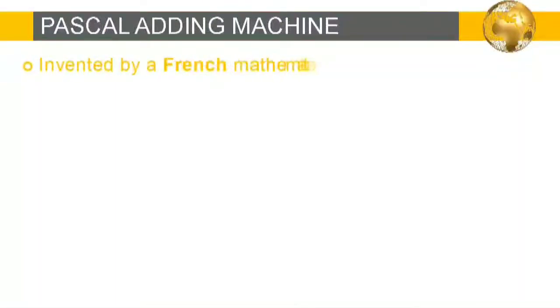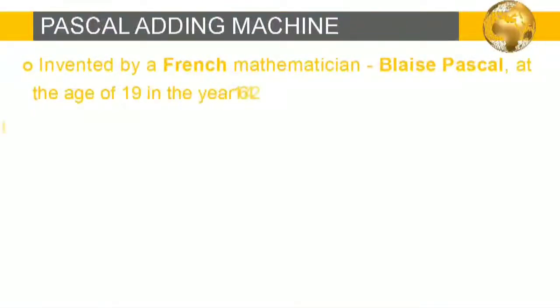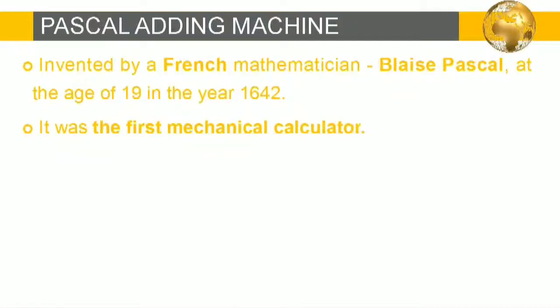Now let's understand Pascal adding machine. This was invented by a French mathematician Blaise Pascal at the age of only 19 in the year 1642. It was the first mechanical calculator. The device was capable of doing addition and subtraction only.